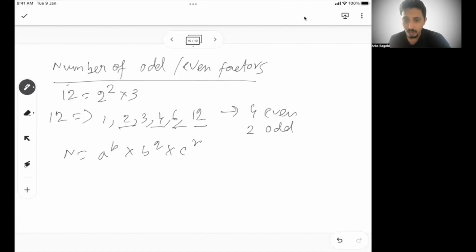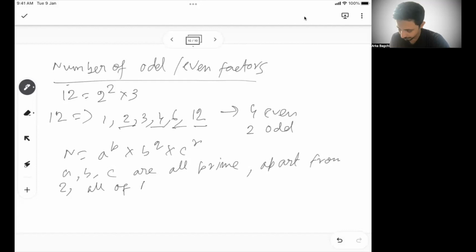Since a, b, c are all prime, apart from 2, all of them must be odd. I can say a, b, c are all prime numbers because this is a prime factorization. So apart from 2, all of them must be an odd number. Now I can simplify n as 2 to the power p, just taking this out, b to the power q, c to the power r.